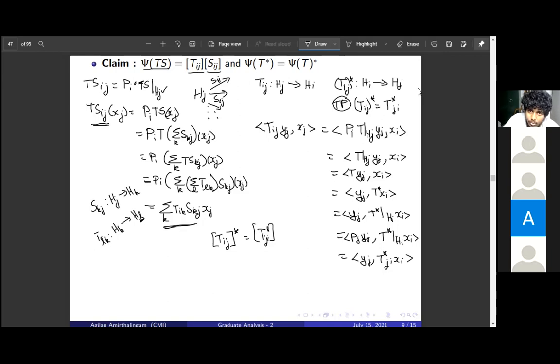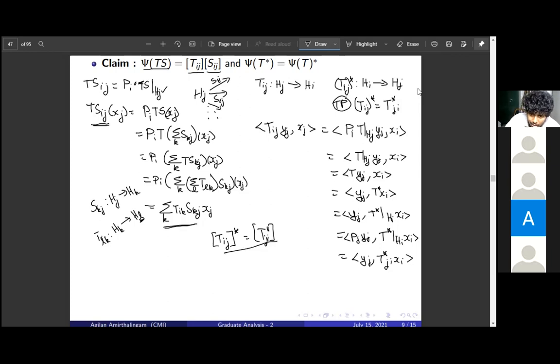Okay, so we use the uniqueness of adjoints for T_ij. T_ij is a map from H_j to H_i, right? So T_ij whole star is a map from H_i to H_j. We want to prove this. We want to prove that T_ij, the whole star, is (T star)_ji, right? That is what we want to prove. At each position, T_ij, the whole star, must be equal to (T star)_ji.